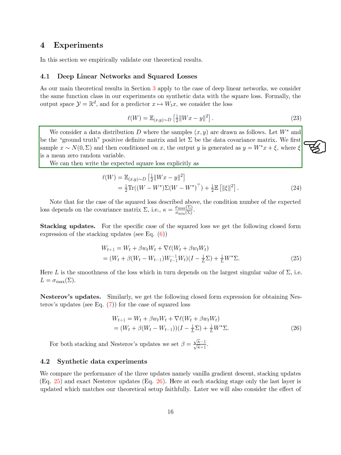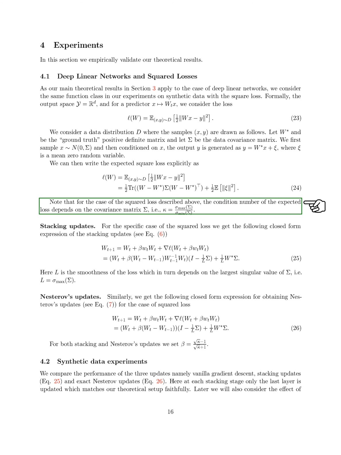The output space is y = R^d, and for a predictor x mapping to w_t x, we consider the loss function. We use a data distribution D where samples (x, y) are drawn as follows. x is sampled from N(0, Σ), and given x, y is generated as y = W* x + ξ, where ξ is a random variable with mean 0. The expected square loss can be explicitly written.